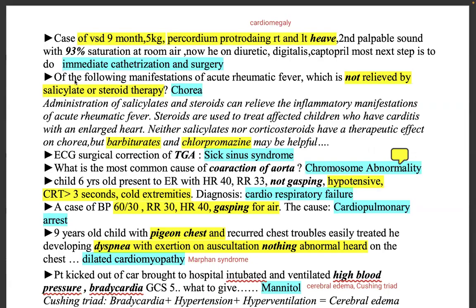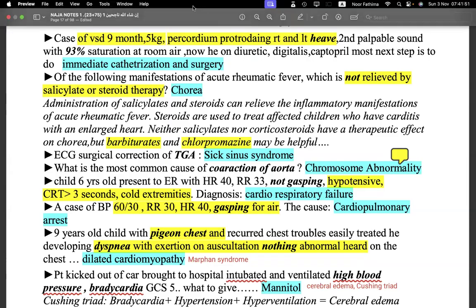A similar question: of the following manifestations of acute rheumatic fever, which is not relieved by salicylate or steroid therapy? That is chorea. Same thing, salicylates and steroids can relieve inflammatory manifestations, and steroids are used for carditis with an enlarged heart. Neither has a therapeutic effect on chorea, but barbiturates and chlorpromazine may be helpful. So remember these two for chorea.